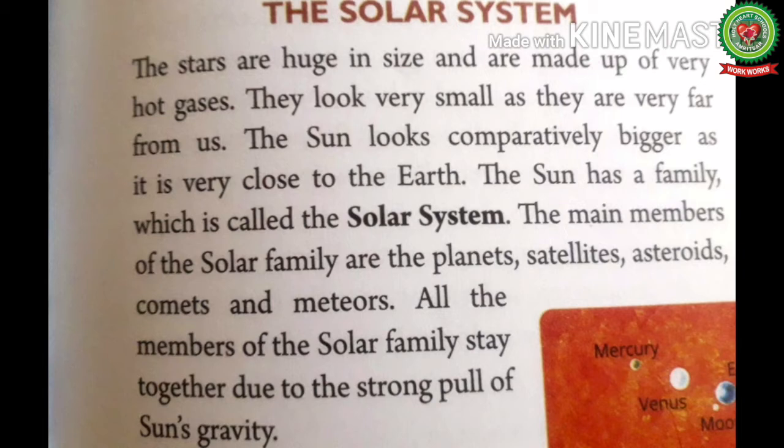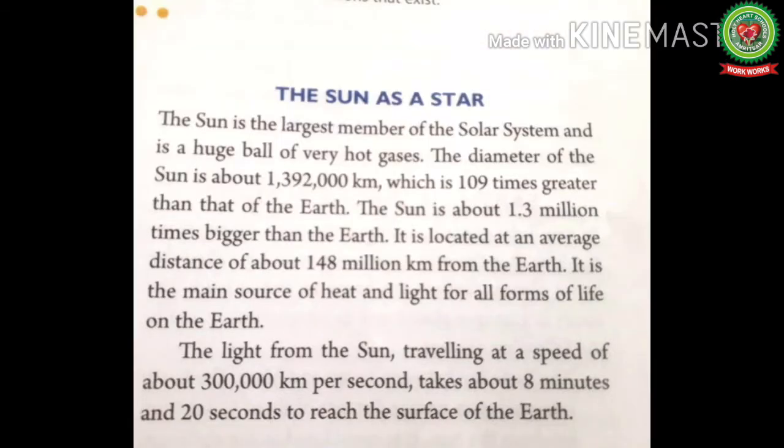Next we have comets. Comets are basically small bodies that revolve around the sun. They are very far away from the sun. Next we have meteors. Meteors are the shooting stars. All the members of the solar family stay together due to the strong pull of the sun's gravity. Gravity means the force that attracts a body. Next we have the sun as a star. The sun is the main source of energy on the earth. The optimum distance between earth and the sun helps to sustain life on the earth.